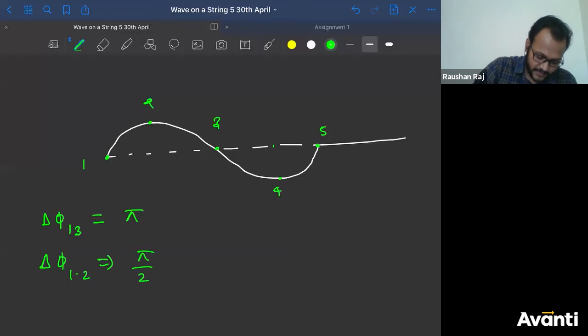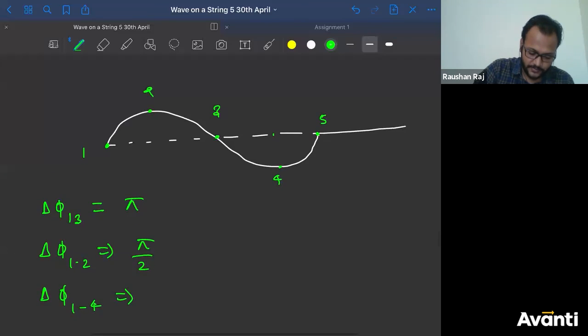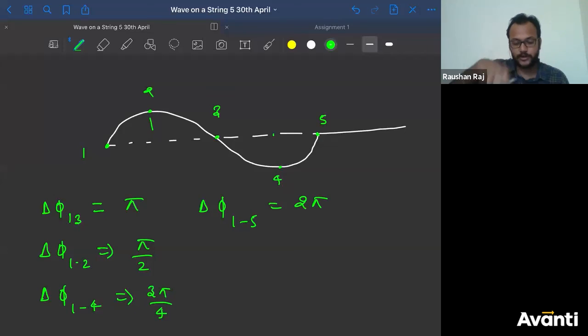Okay, what about phase difference between 1 and 2? It will be pi by 2. करेक्ट है? चलो, phase difference between 1 and 4, what will be the answer? This is pi by 2, pi, then it will be 3 pi by 2. Correct है? Good, very good. What will be the phase difference between 1 and 5? Now it is एक पूरा rotation, एक पूरा complete हो गया, right? Oscillation. So 2 pi. ठीक है?